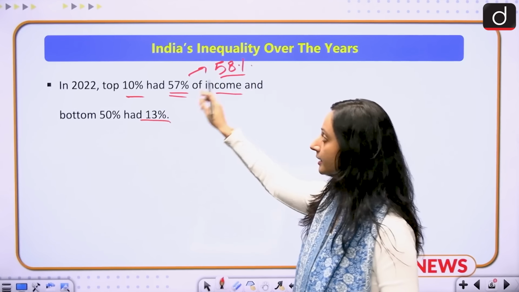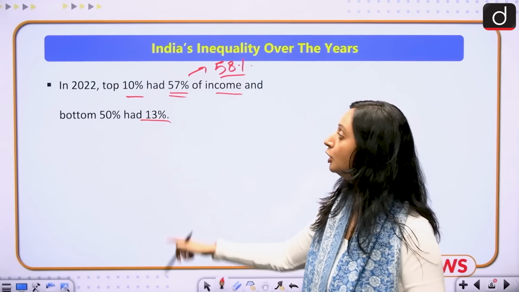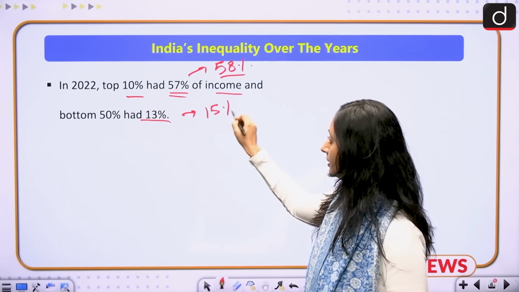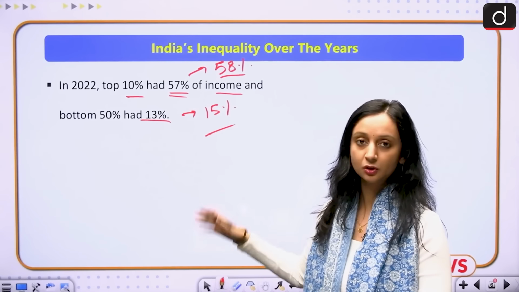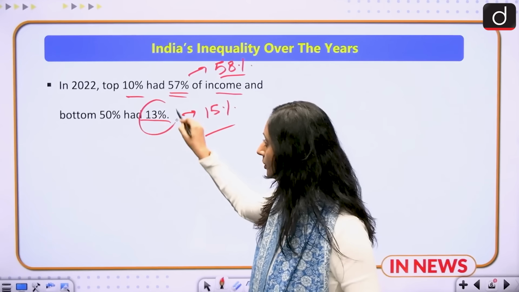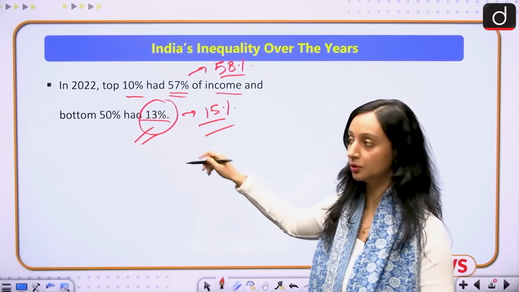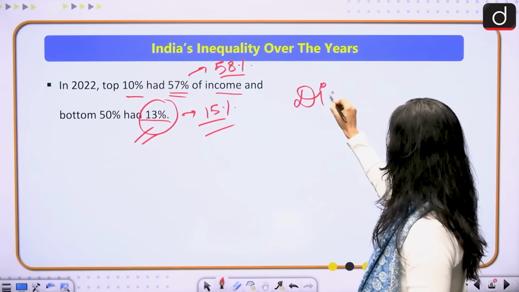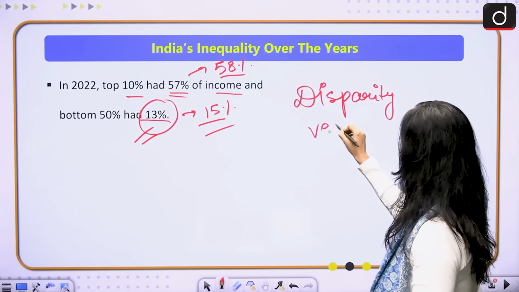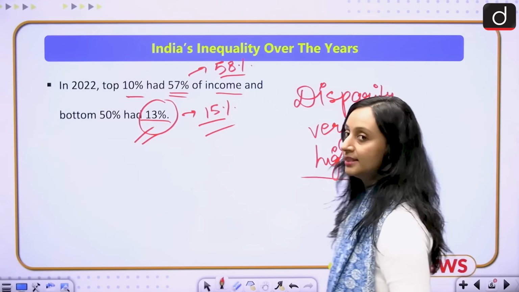So there is a slight increase in the income of the top 10% and there is a slight increase in the income of the bottom 50 also, because this has also moved to 15%. But again, the rise is not that significant. This should have risen more. It shouldn't just have been from 13 to 15%. So the disparity still remains very high. So this is a challenge.